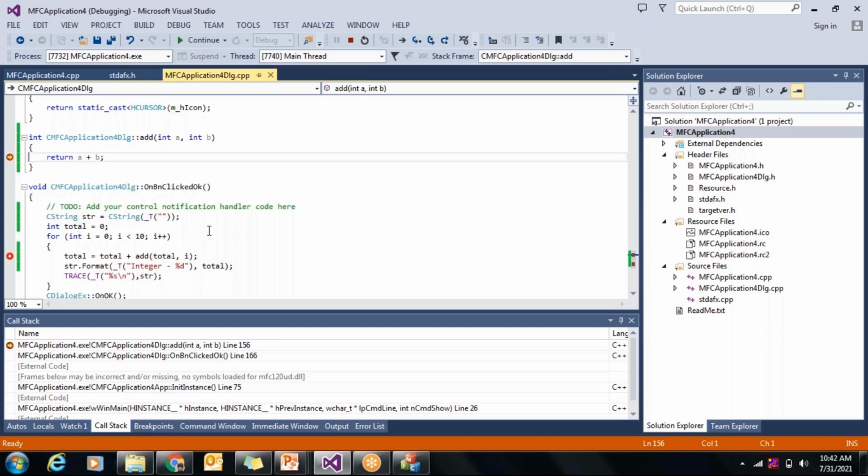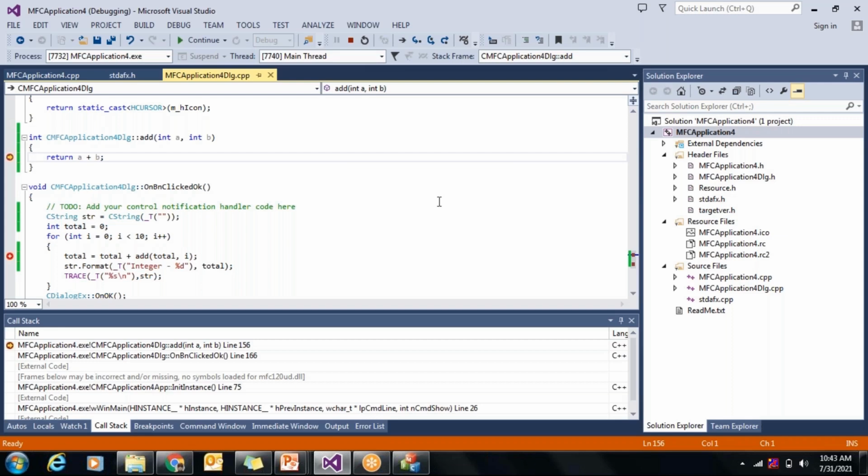Suppose you think of a condition where you have a particular piece of function which is being called by many functions in your program. So in order to do the debugging, maybe one of the functions which is passing the parameters to your function is not passing it correctly. How do you identify that?